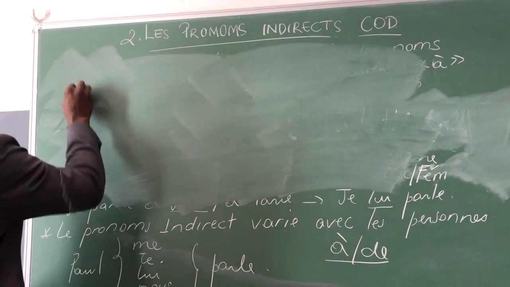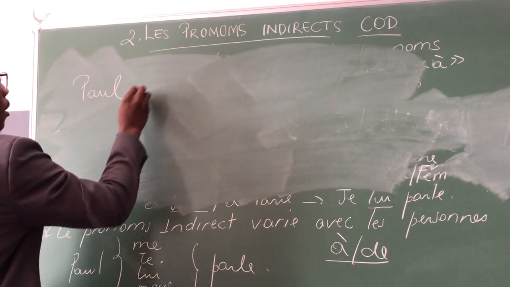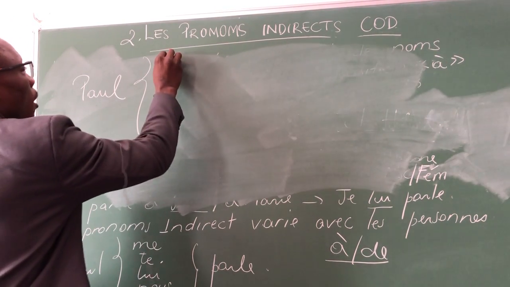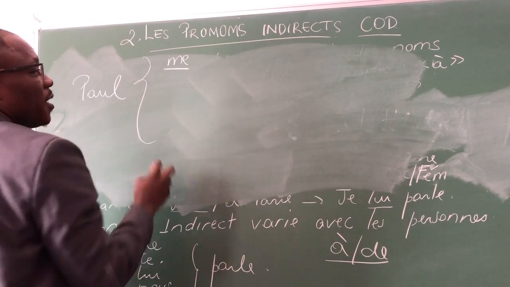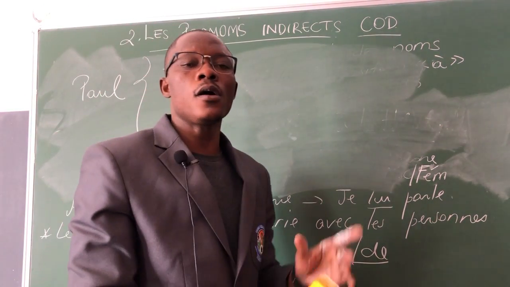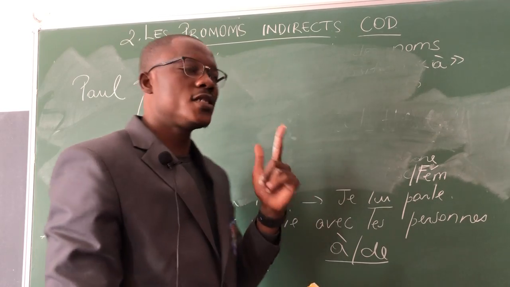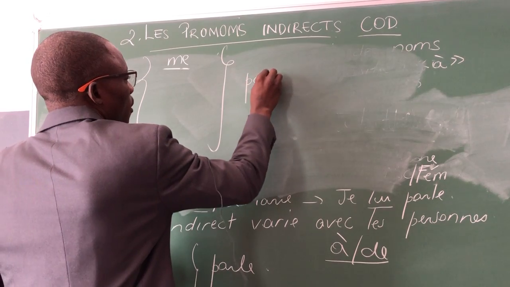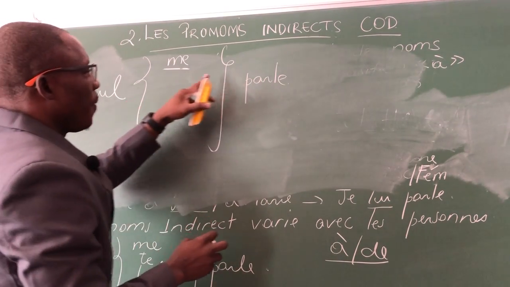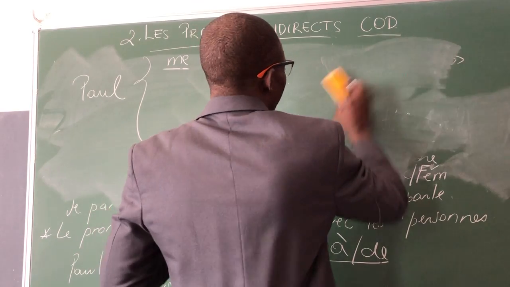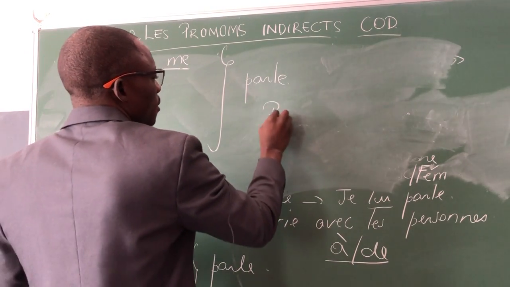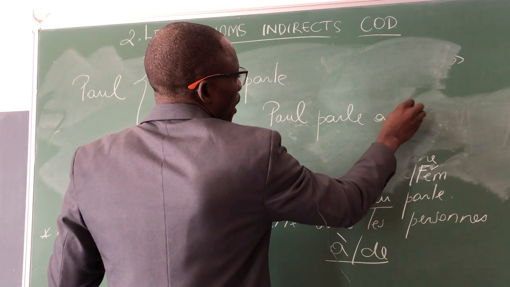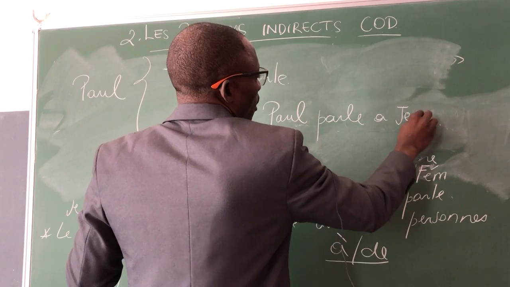Example here I can give: Paul. In the meantime, I will also be giving a list in between. Paul me. This me will be used for the first person singular. Paul me parle. That means I had one sentence like this. Paul parle à Jean.